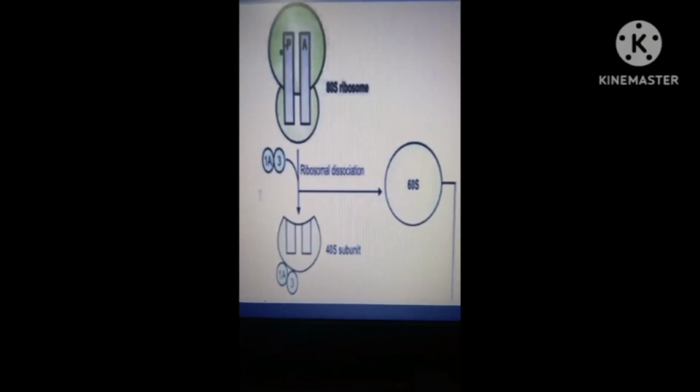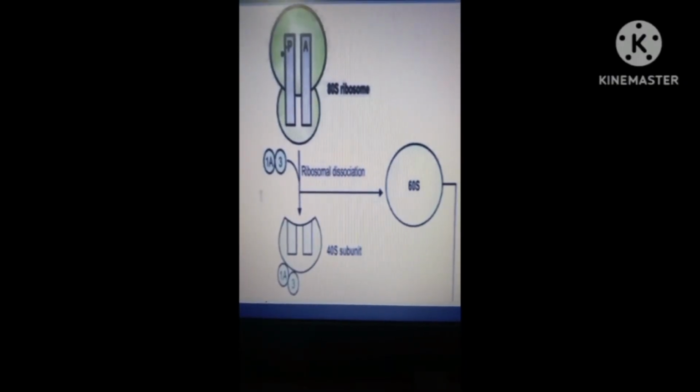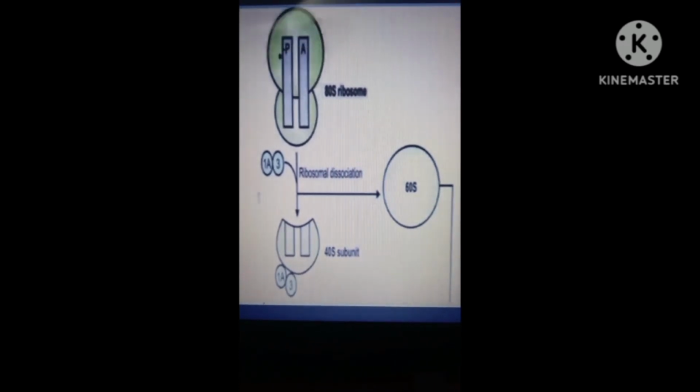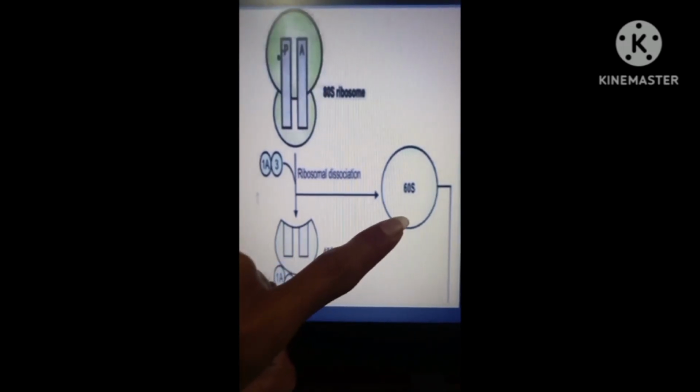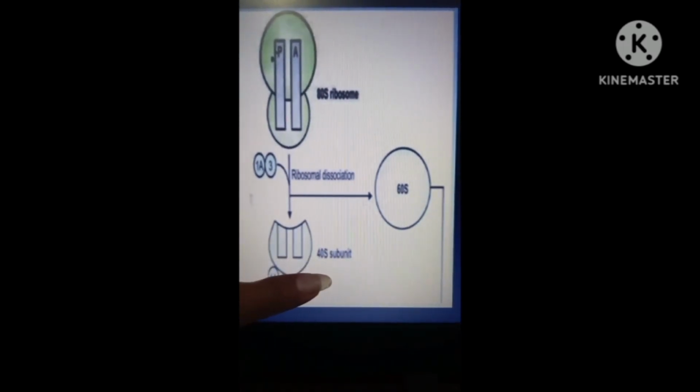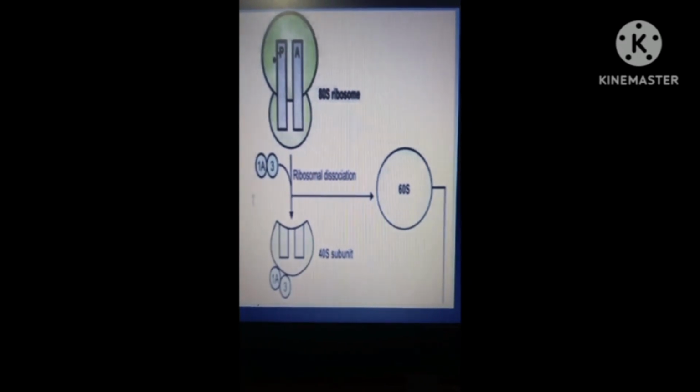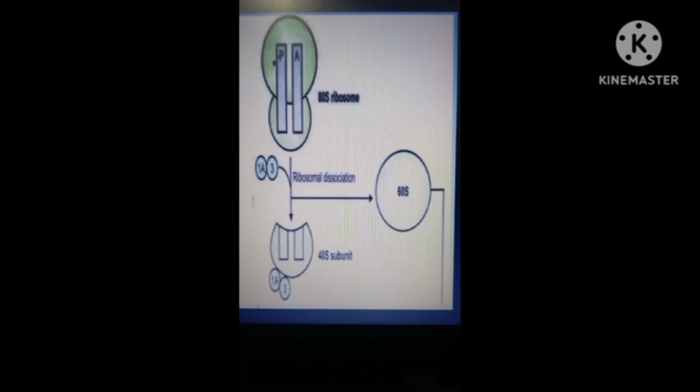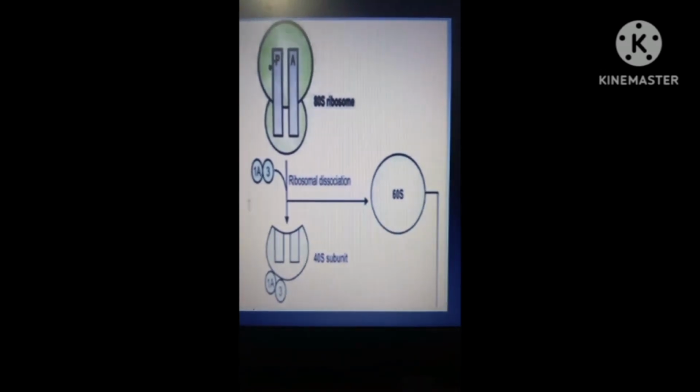So, let's come now to the first step, the ribosomal dissociation. As you can see in the picture, there is the 80S ribosome, the 60S subunit, and then the 40S small subunit, the initiation factors 1A, and then 3. So, the 80S ribosome dissociates to form 40S and 60S subunits.